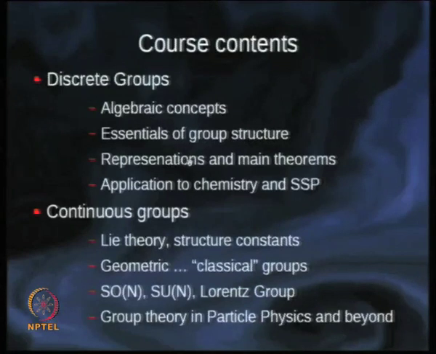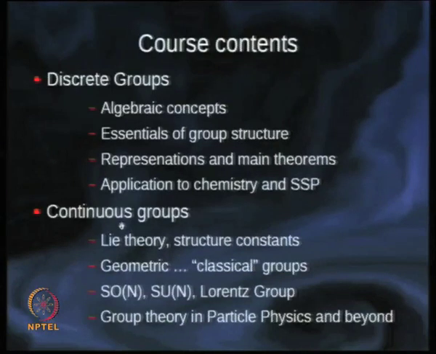Then representation theory is the important part, and the main theorems of discrete group theory that go by the names of Schur and others. And then some applications to chemistry and solid state physics. This is my hope. I am not completely sure that we will do it in any detail, but certainly we will try to cover some of it.